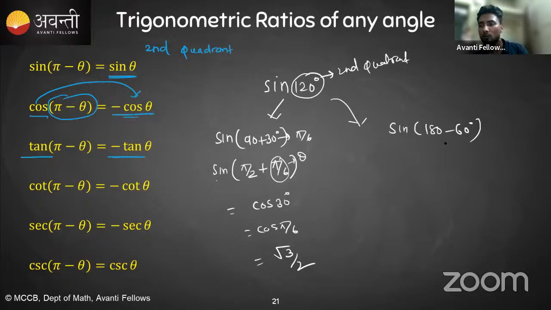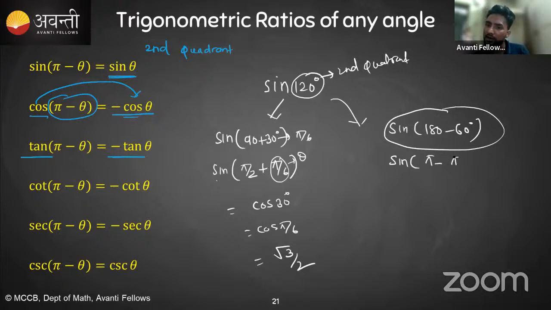But if you go through sine 180 minus 60, it means what? 180 means pi and 60 means pi by 3. So it is in this form, pi minus theta. Again it is the second quadrant, and it will not change into cos because we have converted it in such a way that we are writing it in the form of pi minus theta.